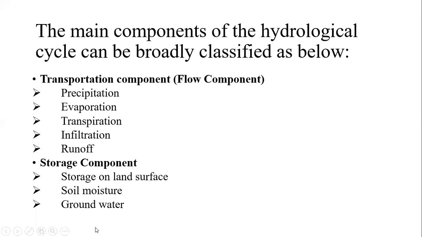It means the different components of the hydrological cycle are grouped into two main categories, transportation component and storage component. The transportation component includes precipitation, evaporation, transpiration, infiltration, runoff, whereas the storage component includes storage on land surfaces, soil moisture, and groundwater.